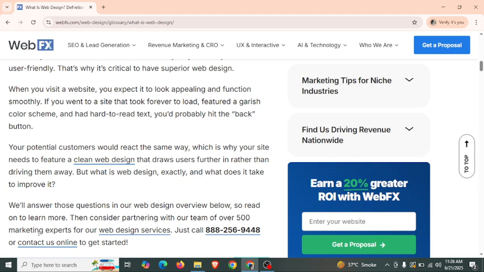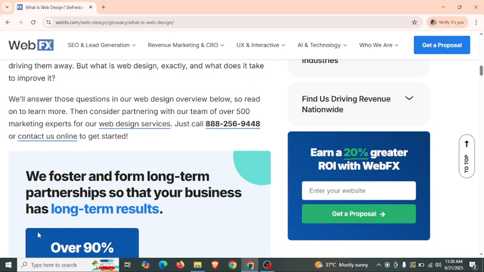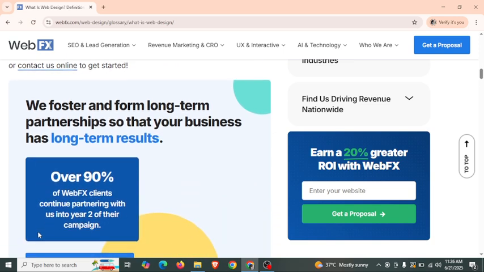But what is web design exactly and what does it take to improve it? We will answer those questions in our web design overview below. So read on to learn more. Then consider partnering with our team of over 500 marketing experts for our web design services.